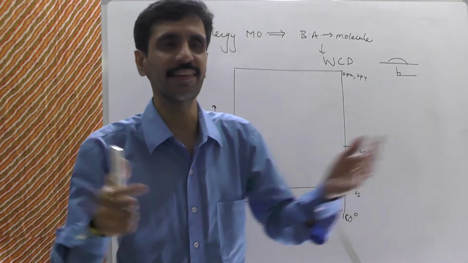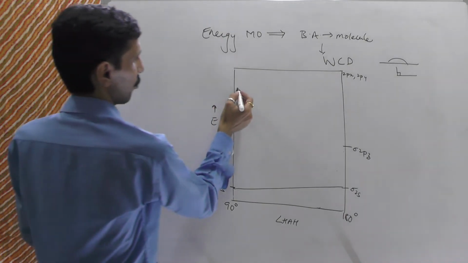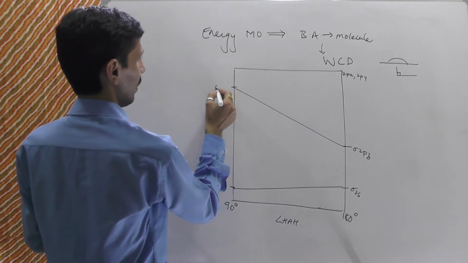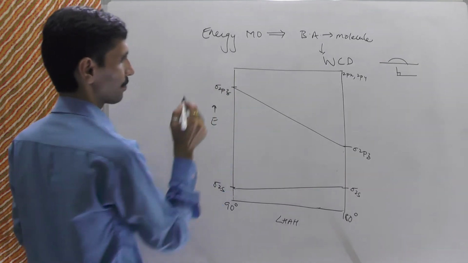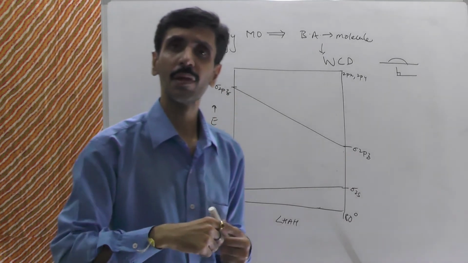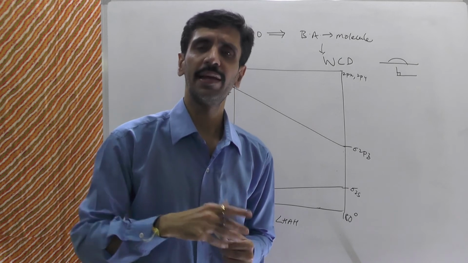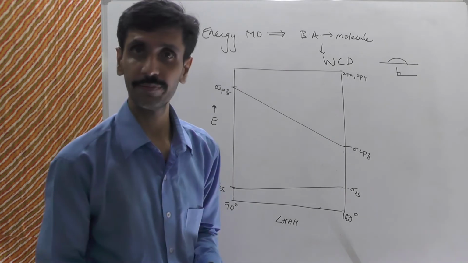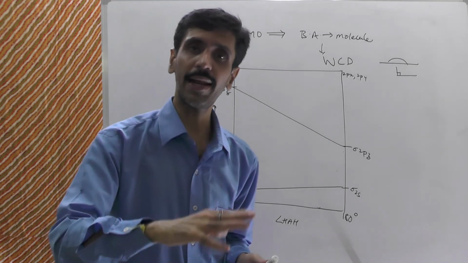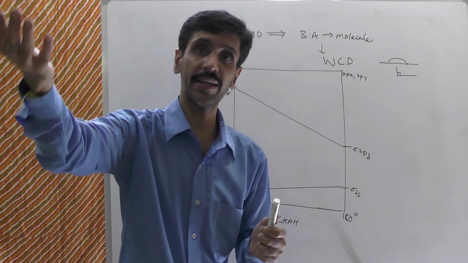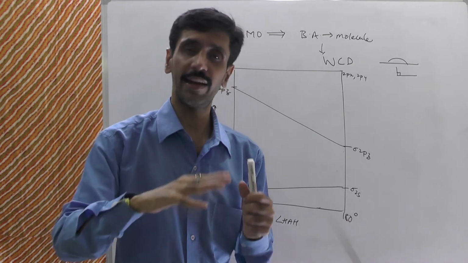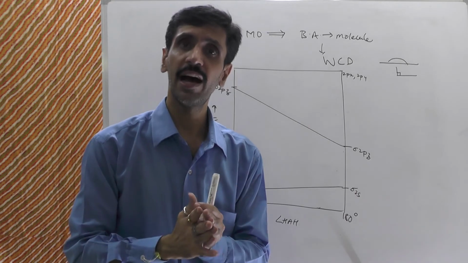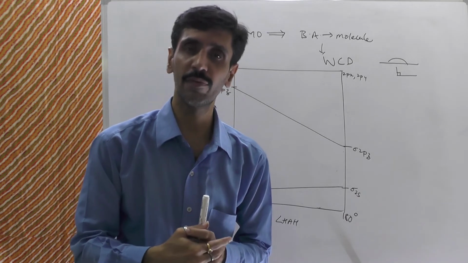So it is destabilized. Okay, so I show the energy level somewhere over here, and this will be sigma 2pz. Next thing is, when we talk about 2px, in the linear geometry 2px was not involved anywhere, so that's why we say it is non-bonding. But now in a water molecule, that non-bonding gets converted into bonding. The 1s orbital of the hydrogen is overlapping with the positive side of the 2px. I have shown you by means of a diagram in this particular video.